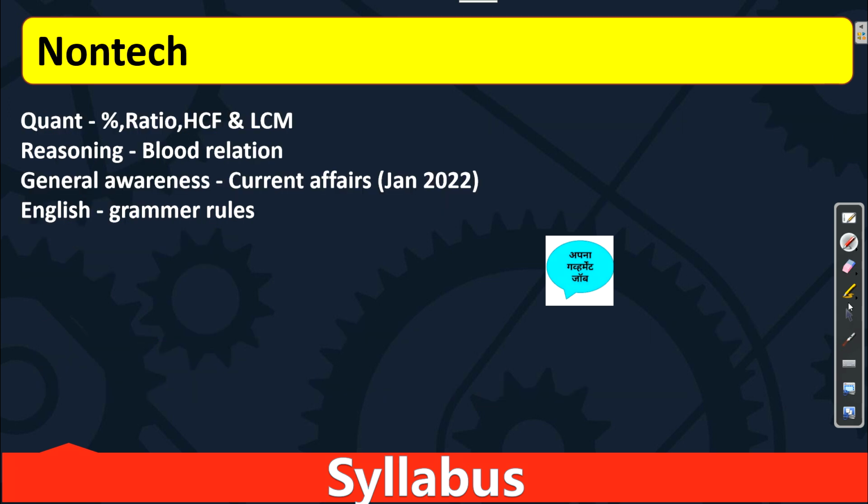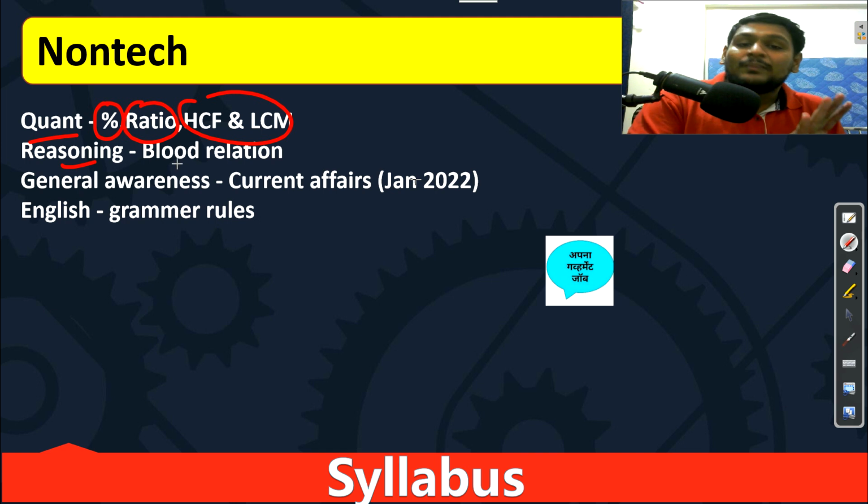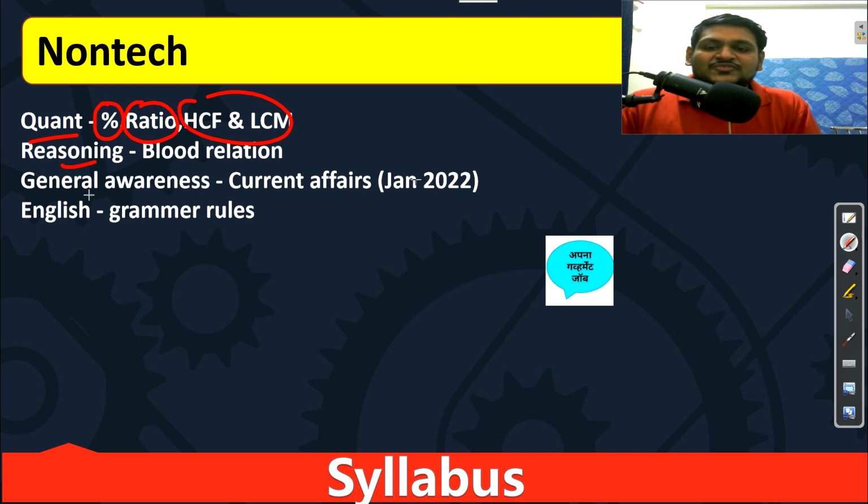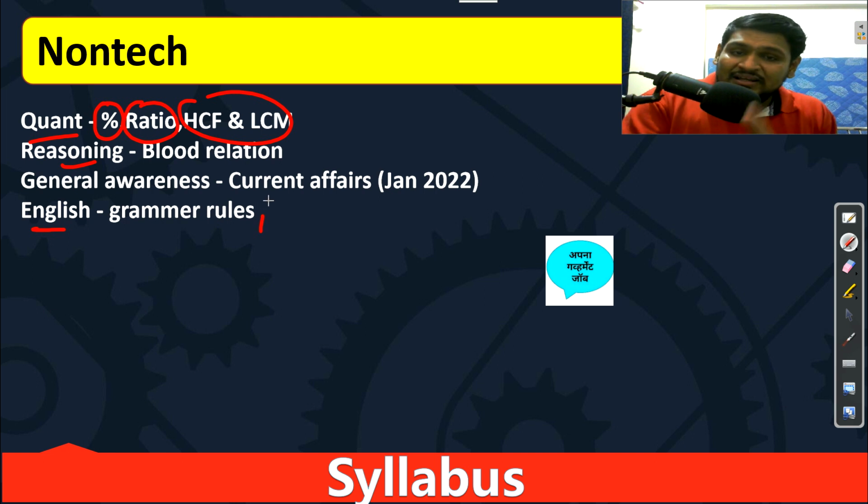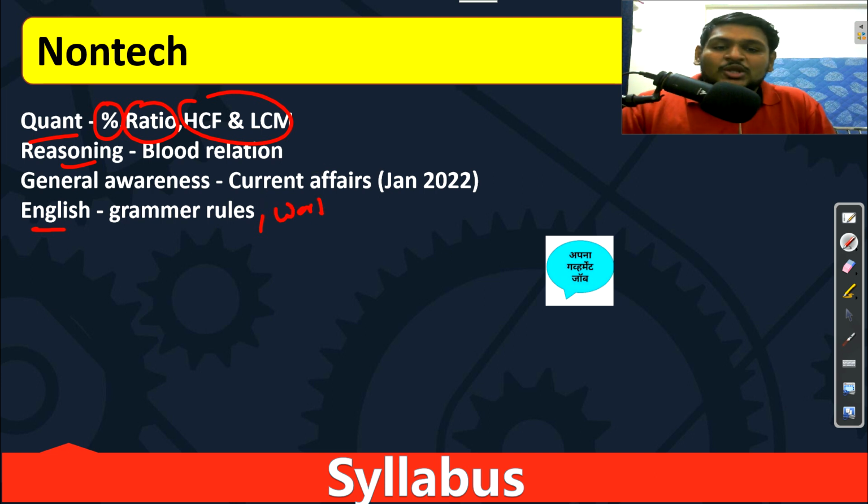Let's move to the non-technical portion. In non-technical we are taking aptitude first, and in aptitude we will do percentage, ratio, HCF and LCM. Then for reasoning we have blood relation, only one chapter in phase 1. Then English grammar rules and daily words you will read. I will definitely tell you what resources you can use, but daily words are for the synonym and antonym part. Then idioms you can do daily.